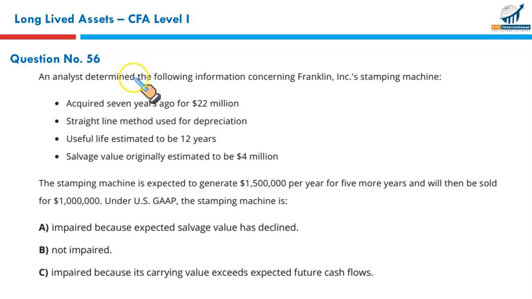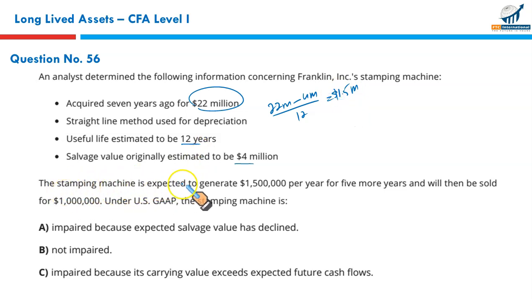Next, an analyst determined the following information concerning Franklin Incorporated stamping machine acquired 7 years ago for $22 million. This was the original cost. Straight line method used for depreciation. Useful life estimated to be 12 years. Salvage value originally estimated to be $4 million. So if you calculate the annual depreciation charge, it's $22 million less $4 million upon 12. So it's going to be $1.5 million. This is the depreciation charge each year.